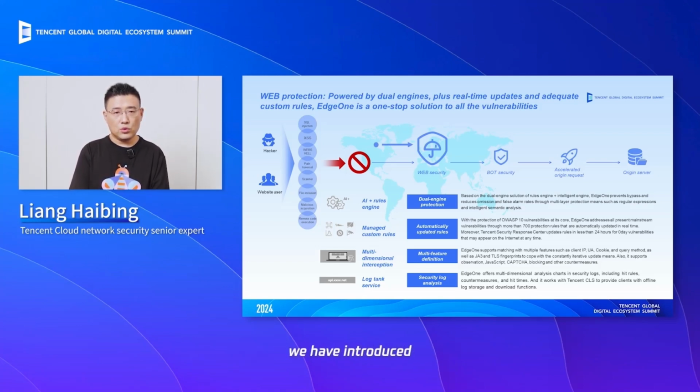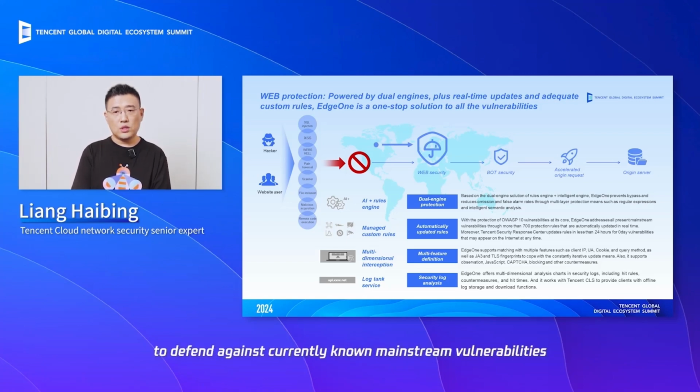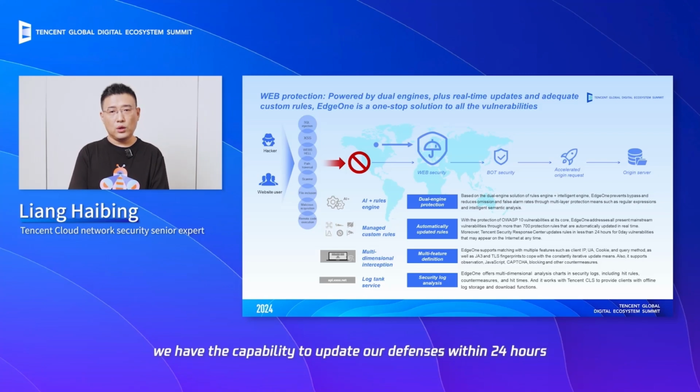Before the rule engine, we have introduced a managed rule set, which incorporates over 700 protection rules to defend against currently known mainstream vulnerabilities, safeguarding the entire business server environment. For emerging zero-day vulnerabilities, we have the capacity to update our defenses within 24 hours.